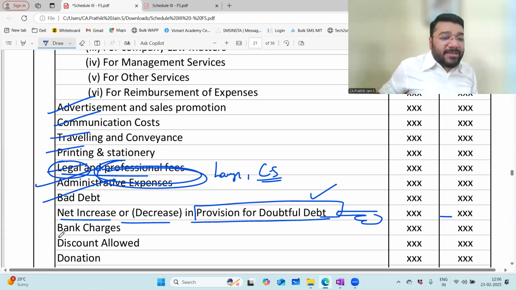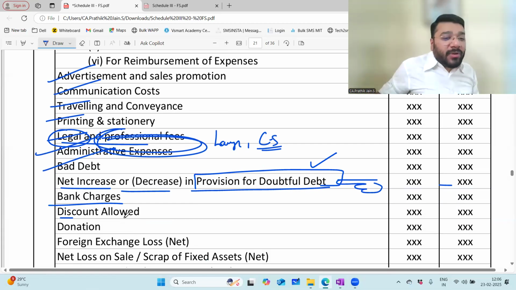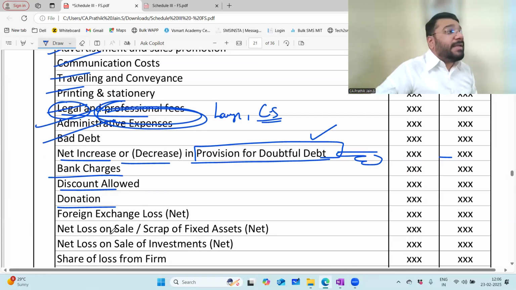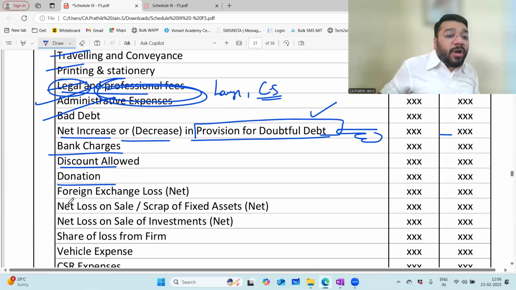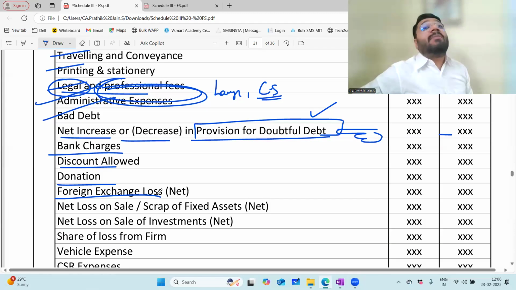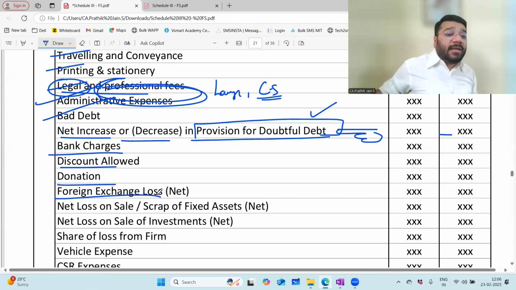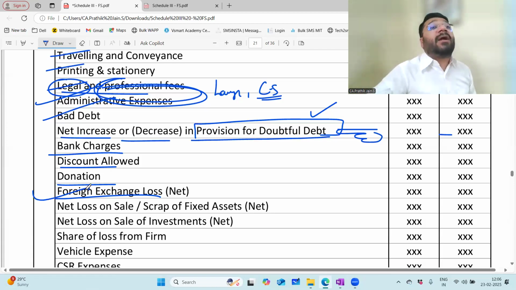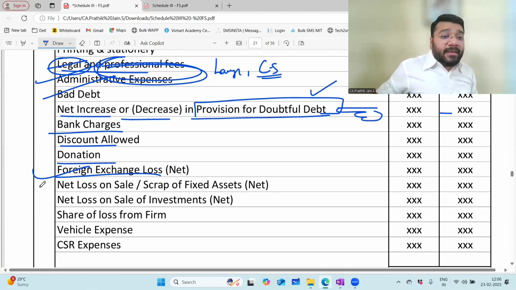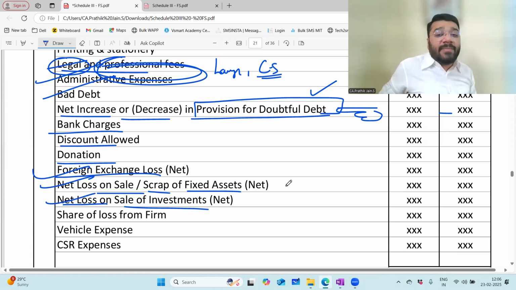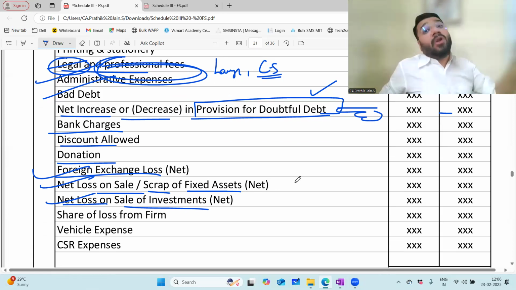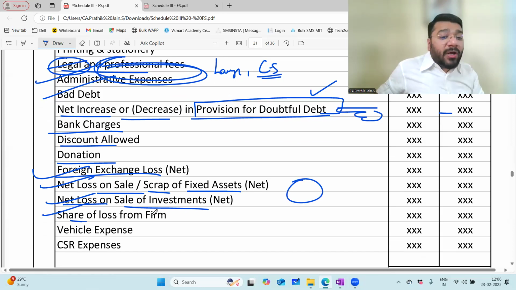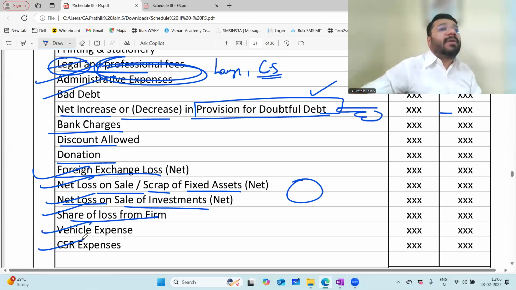Bank charges, discount allowed, donation. If you're paying any donation, that is a part of your other expenses. Foreign exchange loss: in the process of making foreign payments or foreign receipts, if there is any loss on exchange, it will be recorded here. How this foreign exchange loss is to be treated, there's a separate accounting standard for this. Net loss on sale of scrap fixed asset, net loss on sale of investment. If income is less and loss is more, the net loss will come here. Share of loss of the firm, vehicle expenses, CSR expense, all will come here.